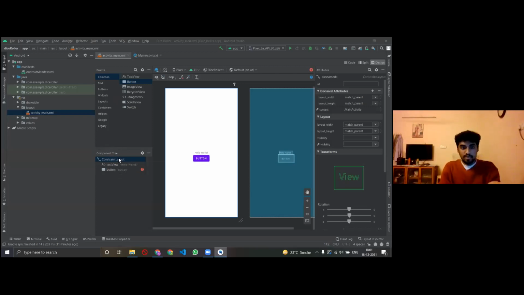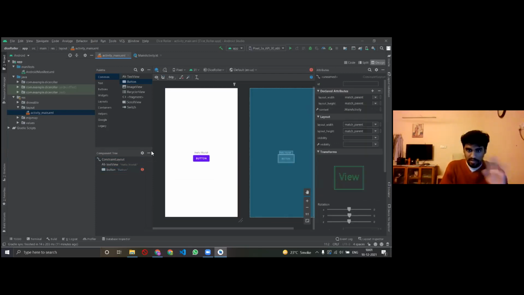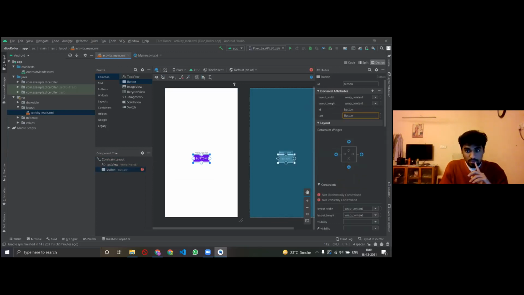Under the component tree, we can see that it is showing me some error if I click on the button. It is saying that the string is hard coded. Okay, no worries, we'll deal with that later. But our first and foremost priority is to centralize the button.